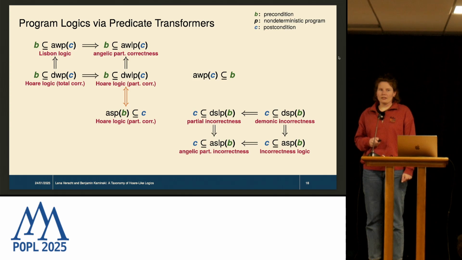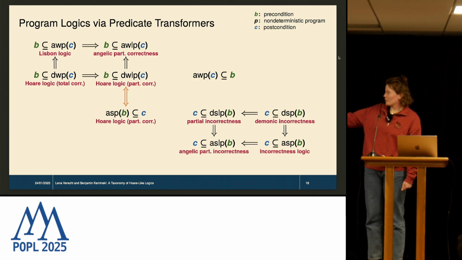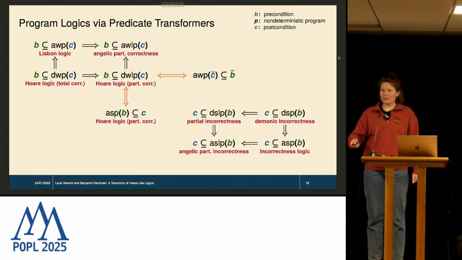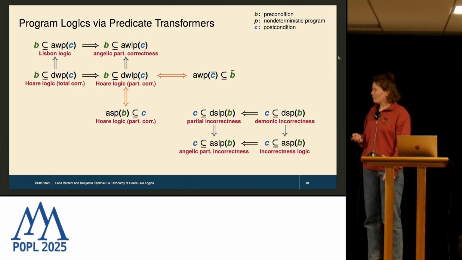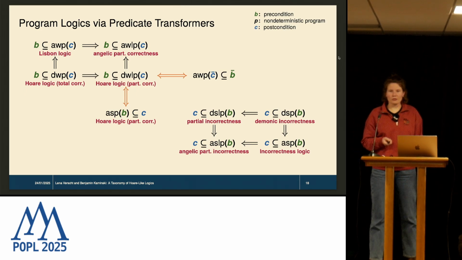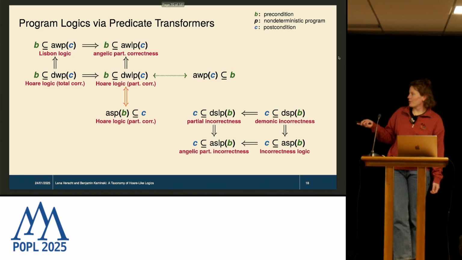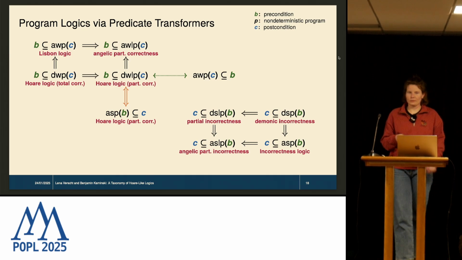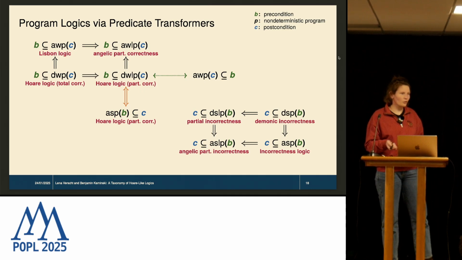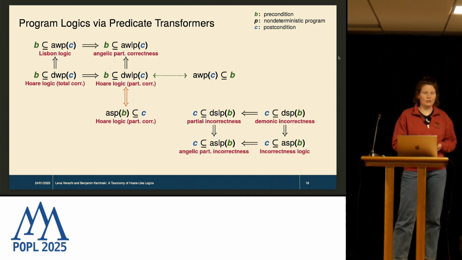But it turns out this is actually, if we negate these conditions B and C, equivalent to partial correctness Hoare logic. So these are kind of contrapositive to each other, and we use these green dotted arrows to symbolize contrapositivity. So you can read this as an equivalence if we negate the conditions.